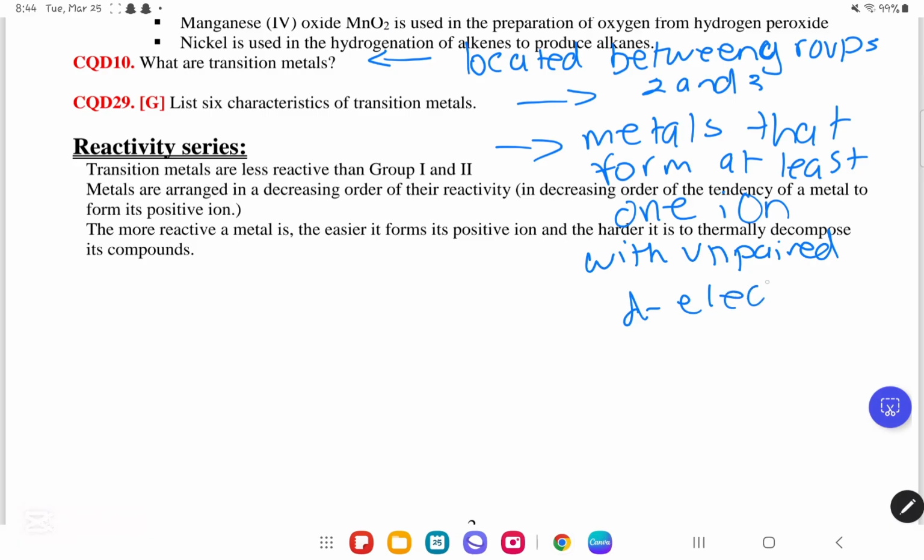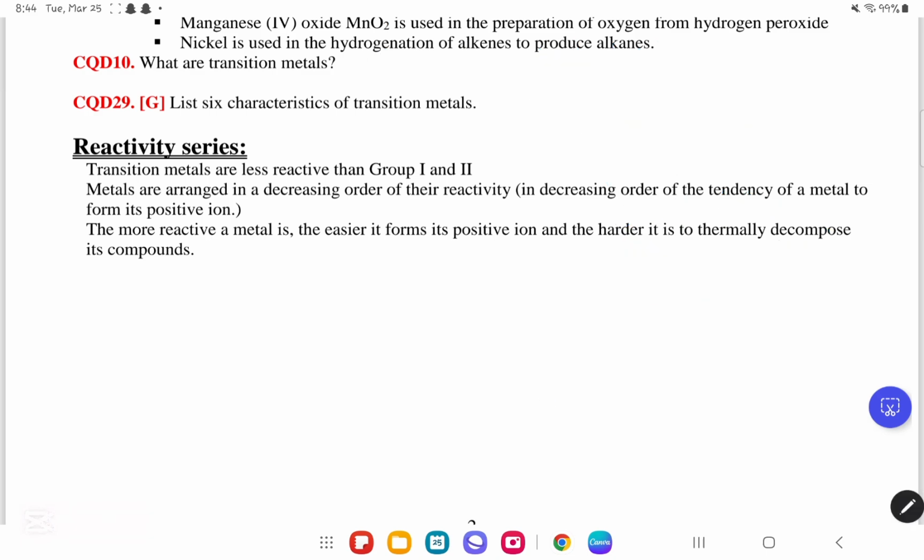Okay, so over here, they said what are transition metals. To define transition metals, we have two definitions. We have that they are located between groups 2 and 3, and that they are metals that form at least one ion with unpaired d electrons. These are the two definitions you could use to define transition metals. So now we move on to CQD number 29.